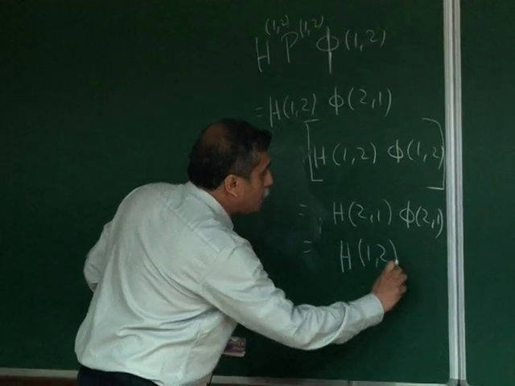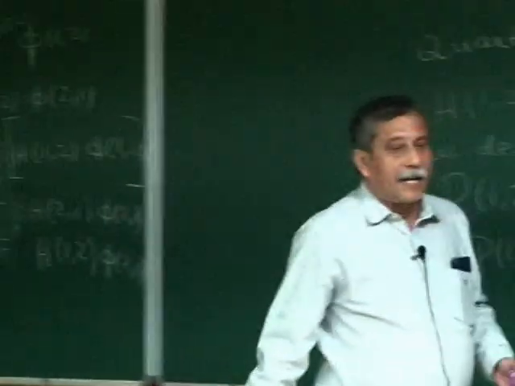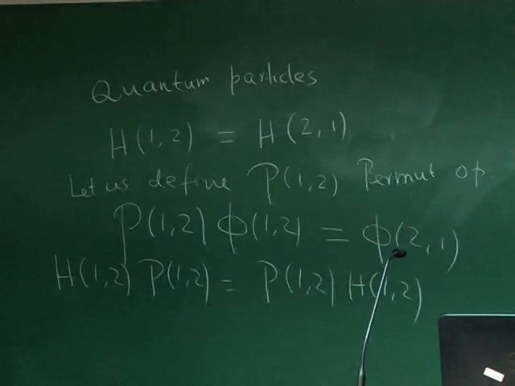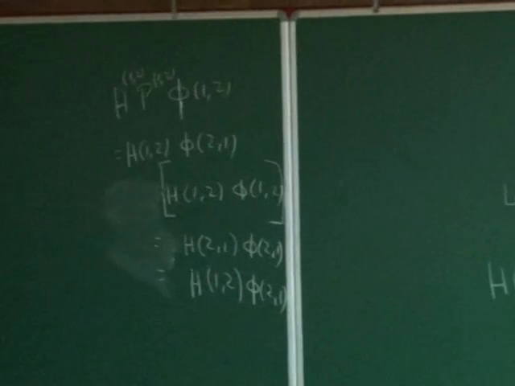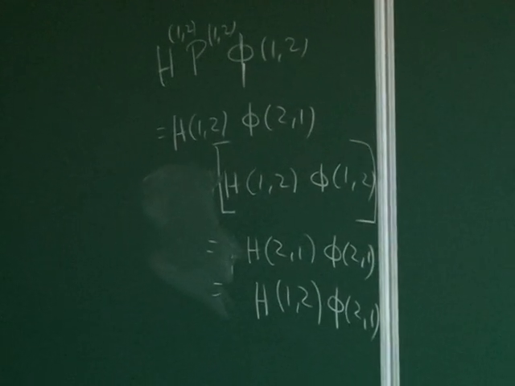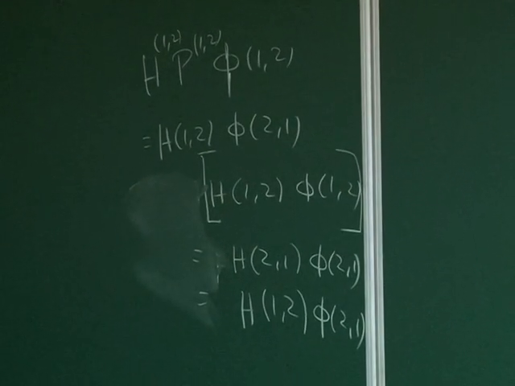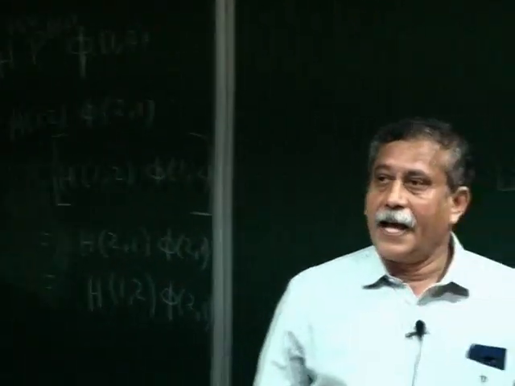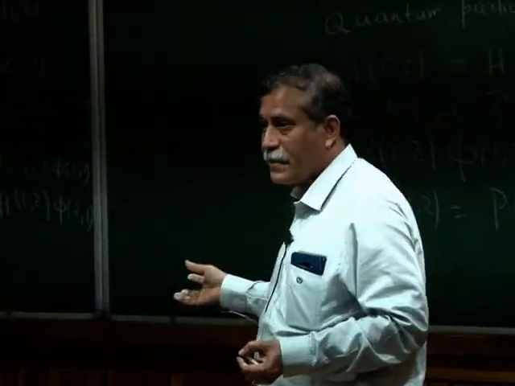So I must complete this proof. Because of the fact that for quantum Hamiltonians I can interchange the coordinates, H of 1, 2 and H of 2, 1, I can now apply that and show that the H and P commute. This is a very fundamental thing, just like I showed in the harmonic oscillator, where the potential is an even function, I can show that the Hamiltonian commutes with the parity operator. And from there I argue that the parity operator eigenfunctions are odd or even, hence the harmonic oscillator eigenfunctions are also odd or even. So I'm going to come to exactly that same theorem.